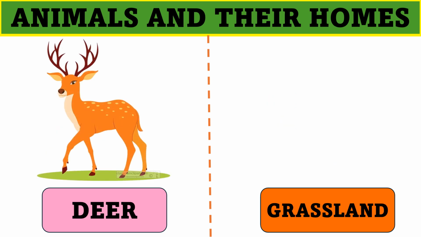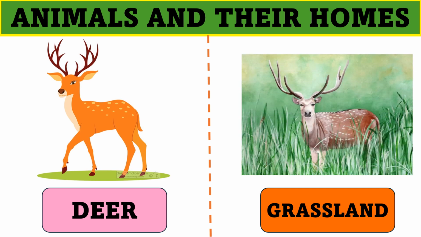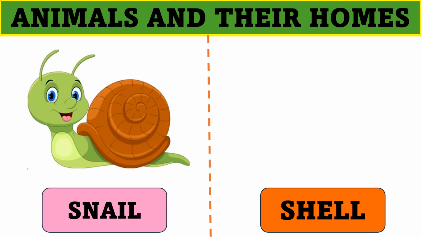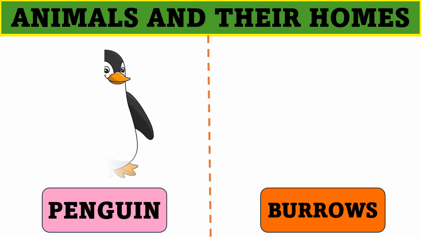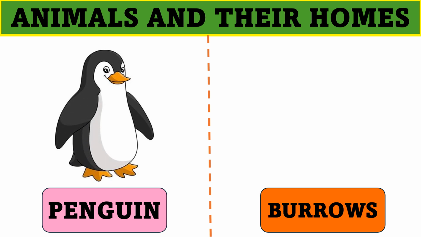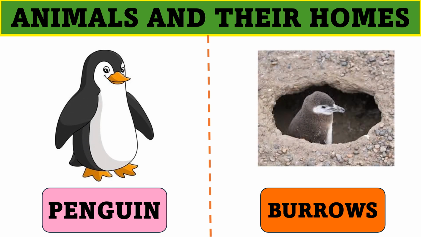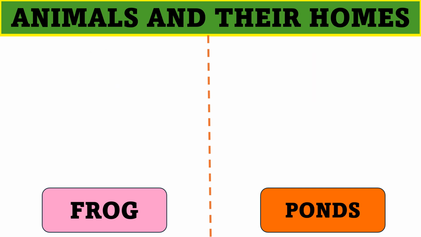Deer. Deer lives on grasslands. Snail. Snail lives under the shell. Penguin lives under the burrows.